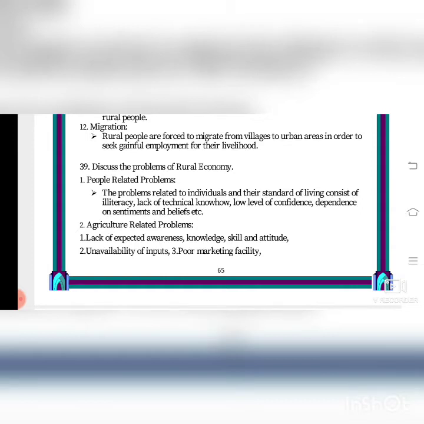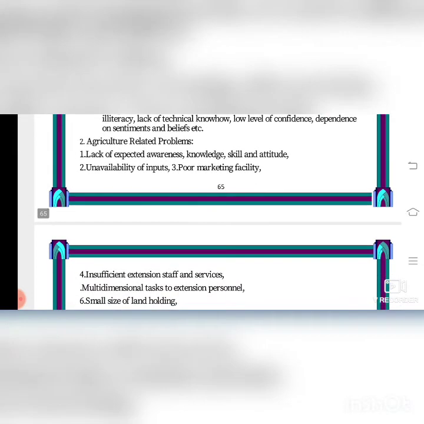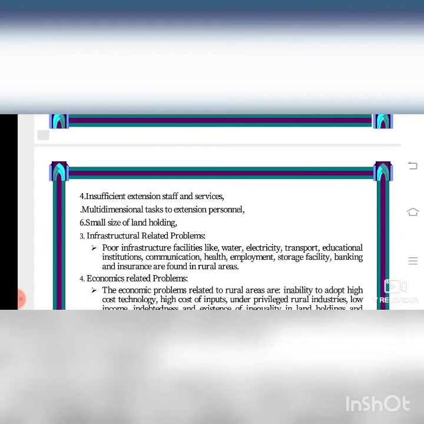Unavailability of inputs. They don't have proper inputs to tell them to do all these things. Poor marketing facility. So whatever they get in the village only they will use. Insufficient extension, staff and services. For example, in schools you can take, in villages only government schools will be there, isn't it? They don't work properly, mostly, that's the government staff. They don't teach much.